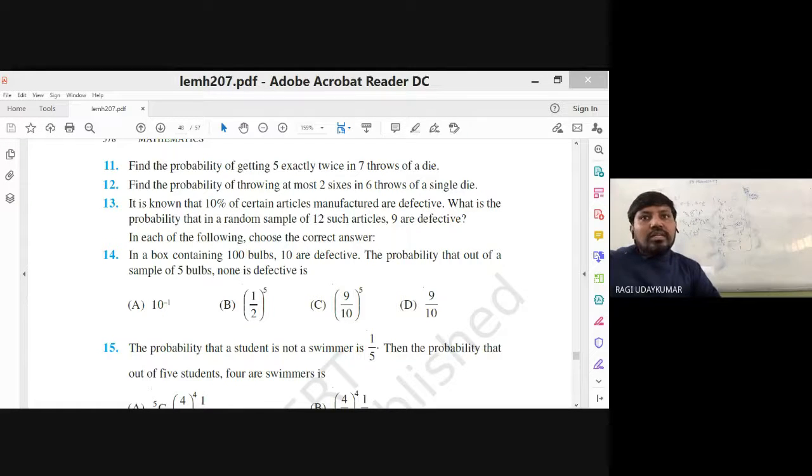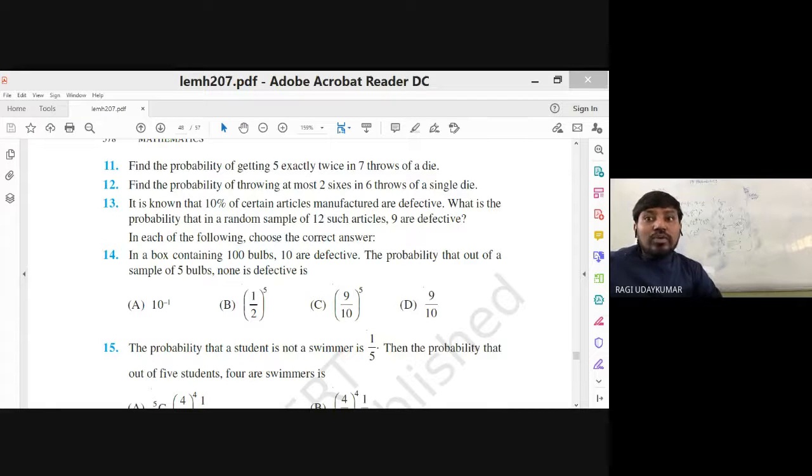The 13th question, all the questions are like that, very simple. It is known that 10% of certain articles manufactured are defective. Read the whole question. What is the probability that in a random sample of 12 articles, 9 are defective? So what is the probability of getting 9 defective articles? You need to find the probability of 9 defective articles out of 12.